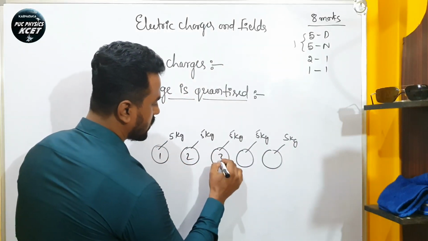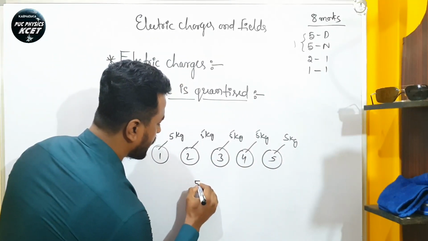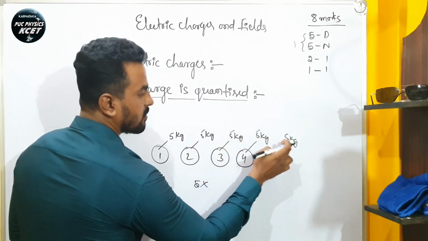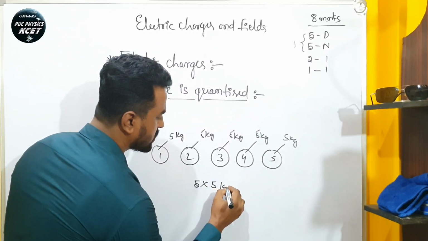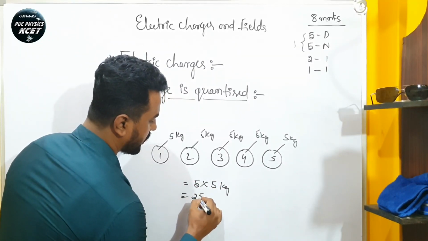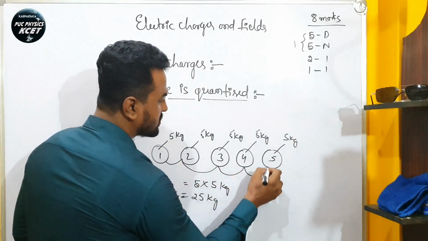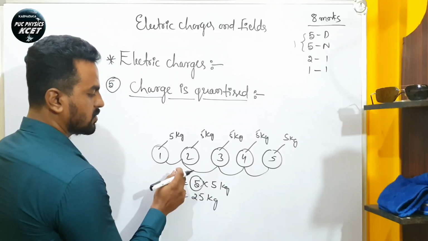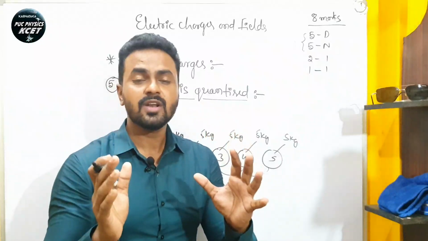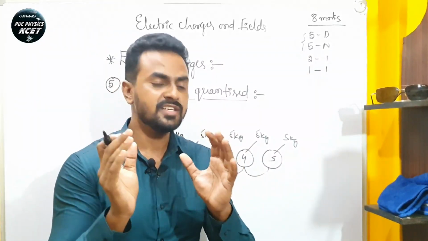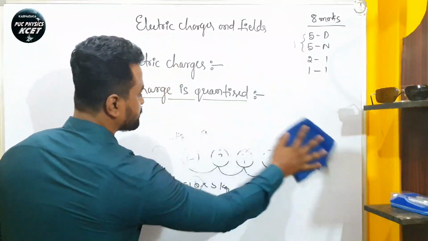So this is 1, 2, 3, 4 and 5. You take the number 5 and multiply it with their weight, because all of them have the same weight, 5 kg. So you will get 25 kg. Here you have taken the spheres as integral values. Similarly, when calculating the total amount of charge in a system, we can calculate in this way. I will show you.